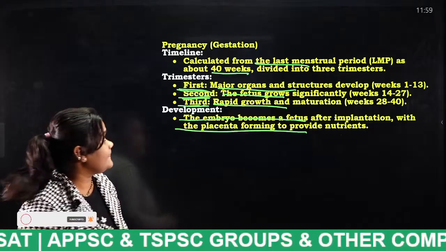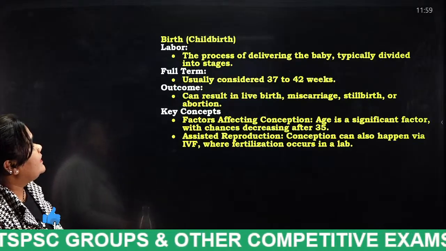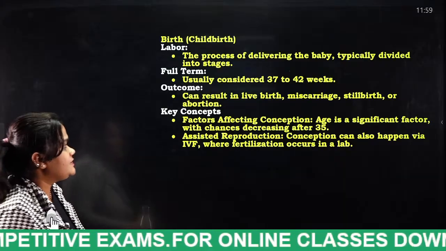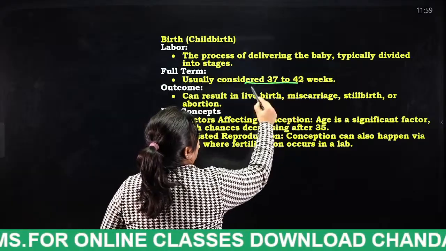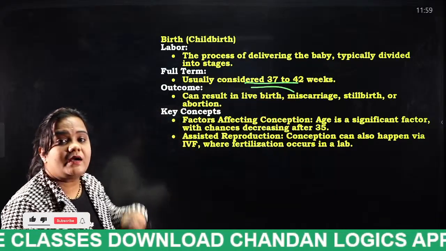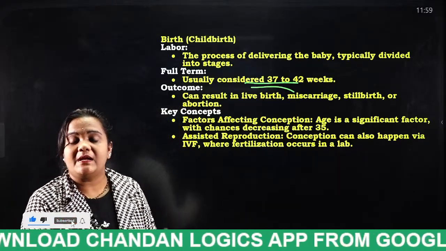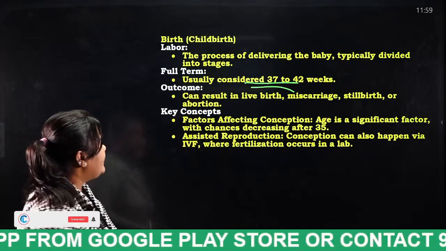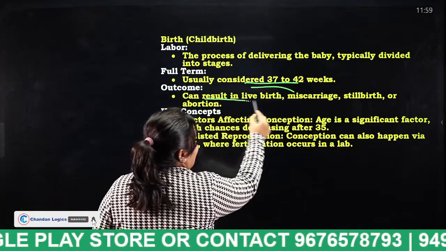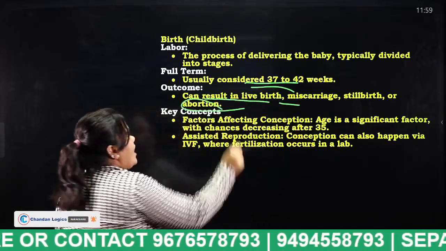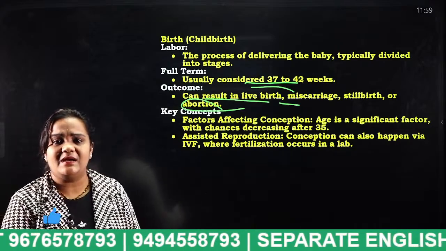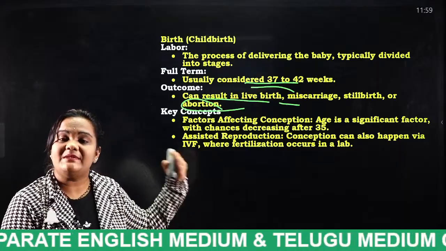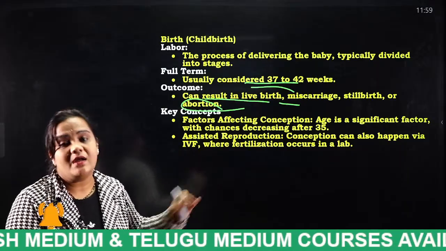Okay. Next, birth. The process of delivering the baby is typically divided into 2 stages, usually considered at 37 to 42 weeks. The fully developed baby comes out from 37 to 42 weeks, and it can result in live birth, miscarriage or stillbirth, or abortion. So there may be many cases like that: the person may give live birth, or may have a miscarriage or abortion. So these are some of the cases.